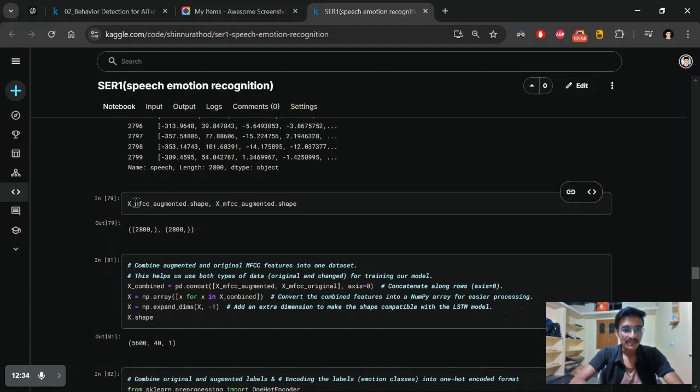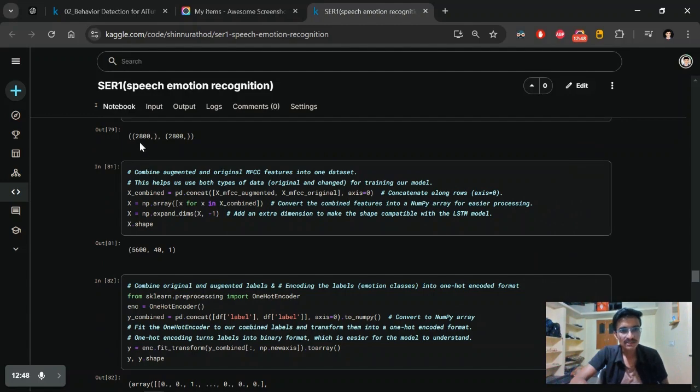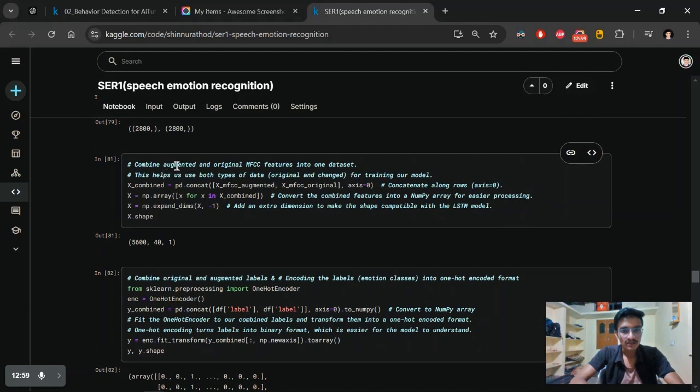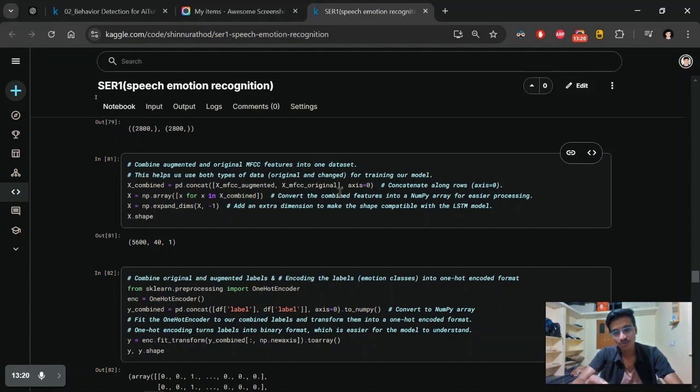Then I'm printing the shapes of those features, this is the augmented one, and the augmented shape and MFCC. I think a duplicate happened, no problem. We can say there are 20,800 total augmented audios. We are combining the features we extracted from the augmented audio and the original audio. After combining, we are going to be increasing our dataset.